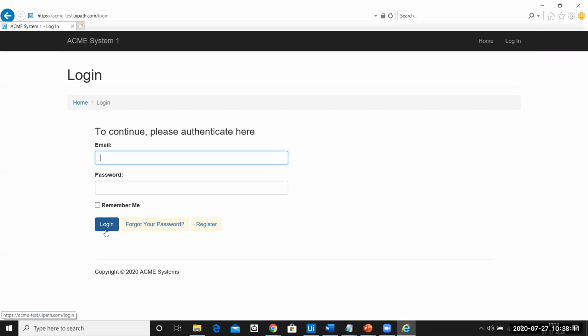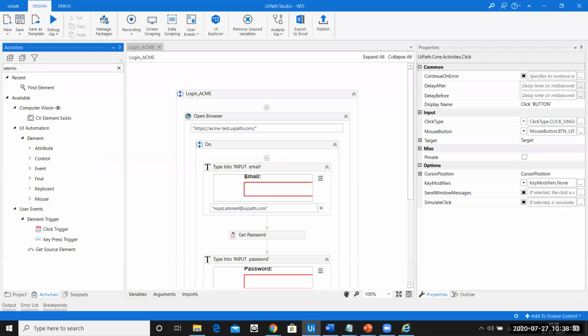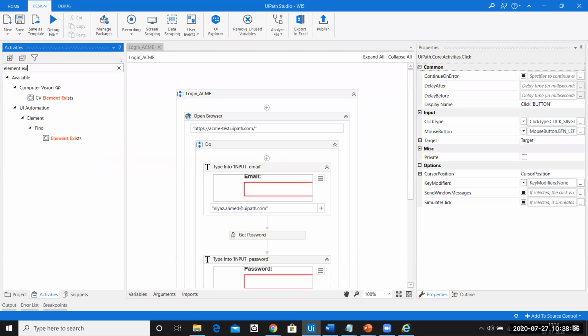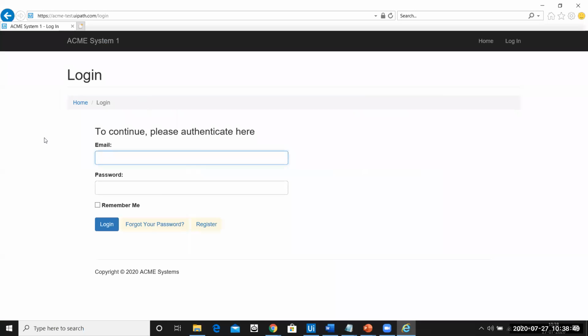So here I'll show you how you can maintain best practices. Ideally I'll show you the best practices only for this login page, but you'll have to make sure that you keep these best practices for each and every page that you're going to build. So how do I include the best practices here? For that, we have an activity called Element Exist. The very first thing I need to do is, whenever I'm opening up a browser, right after that, I want to check if this web page has successfully loaded or not.